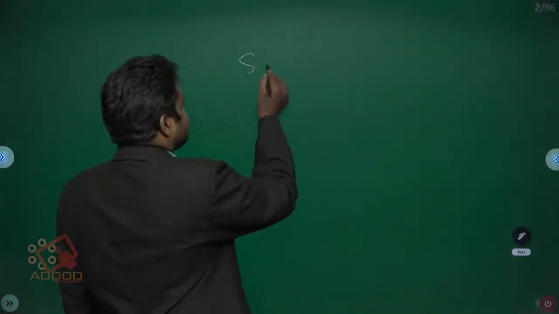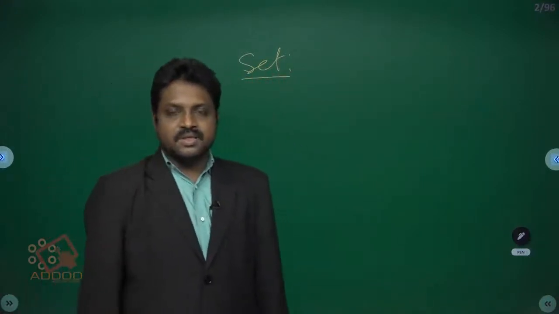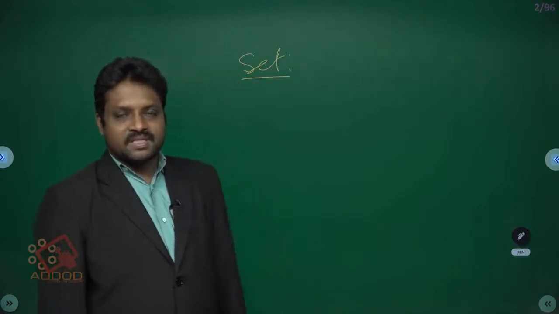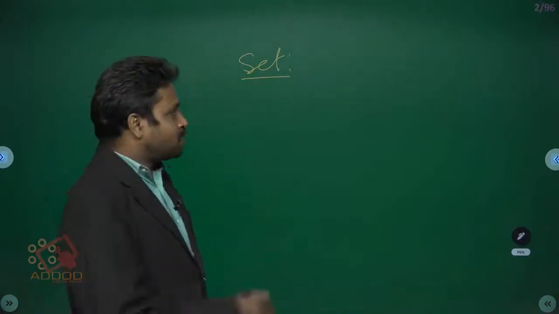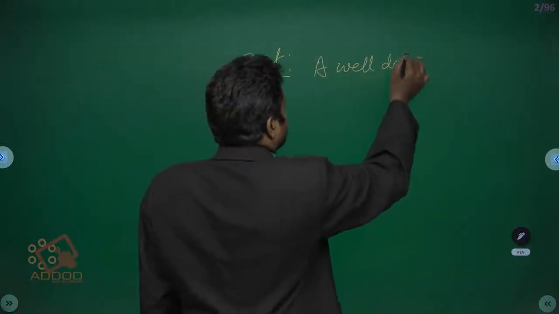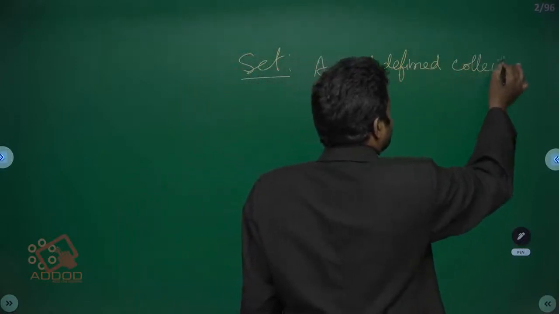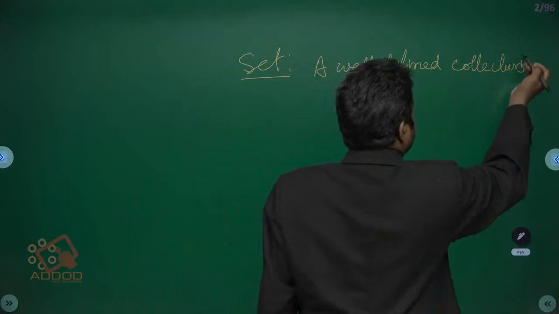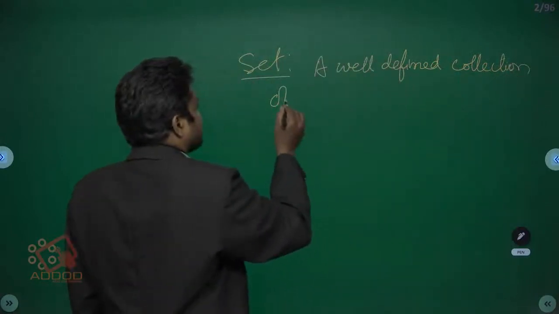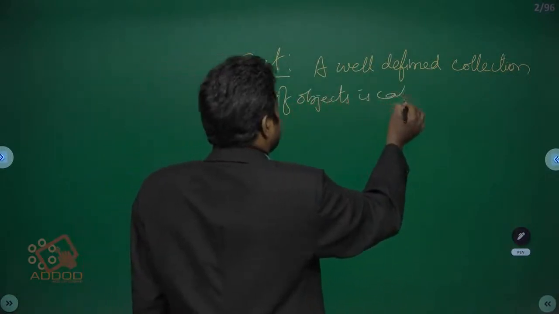First, what is the meaning of the set? Set means the definition of the set: a well-defined collection of objects. A well-defined collection of objects is called a set.